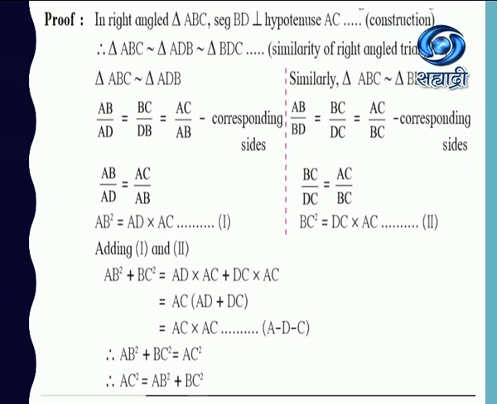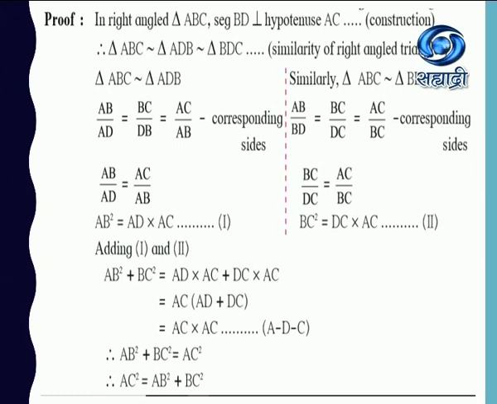So when they are similar, their sides are in proportion. If we consider the first two triangles, triangle ABC similar to triangle ADB, we get AB upon AD is equal to BC upon BD is equal to AC upon AB. Now out of these I am considering AB upon AD and AC upon AB because I want AB square. So by cross multiplication, AB square gives us AD into AC.